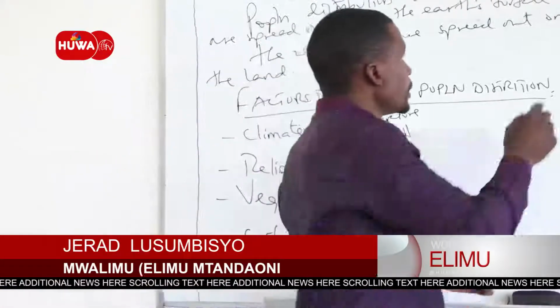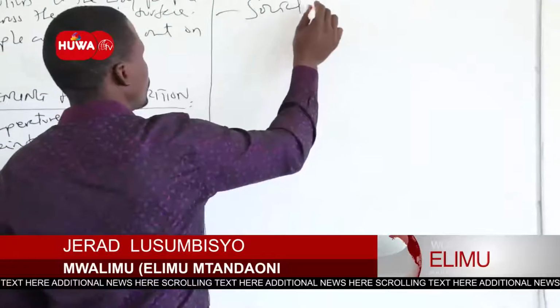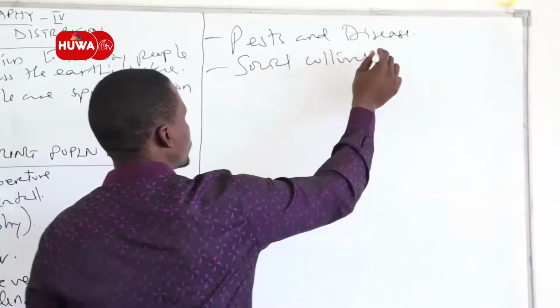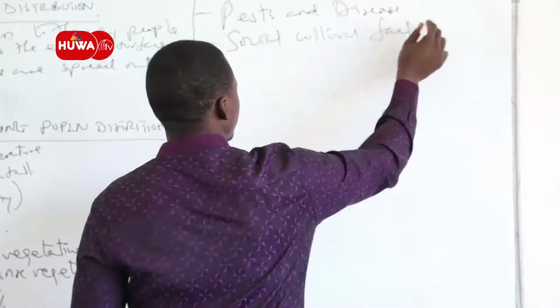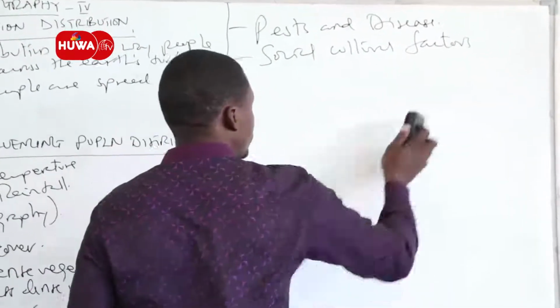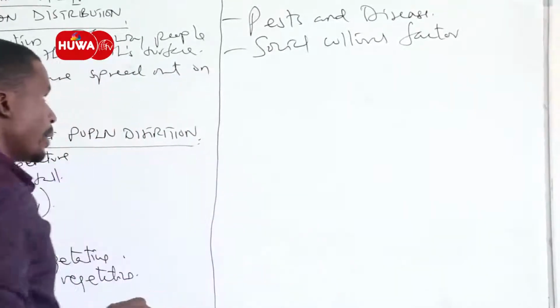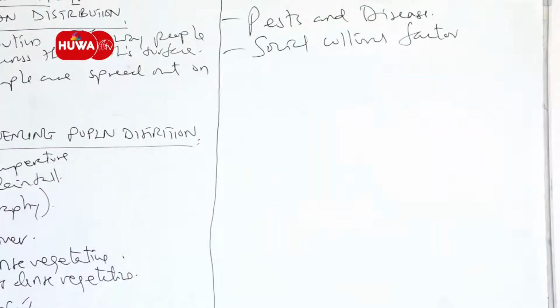Another factor is the social cultural factor. Here we are talking about those who prefer the traditional way, whereby some people prefer to live in the places that have been left by their ancestors. This can lead some places on the Earth's surface to experience high population compared to other places. Also, under the social cultural factor, we are looking at traditional beliefs.